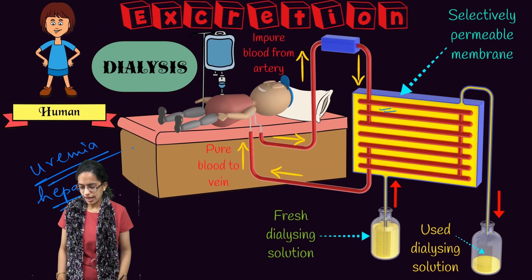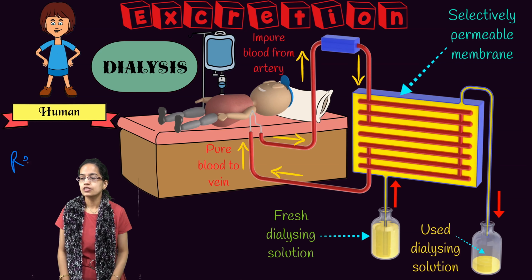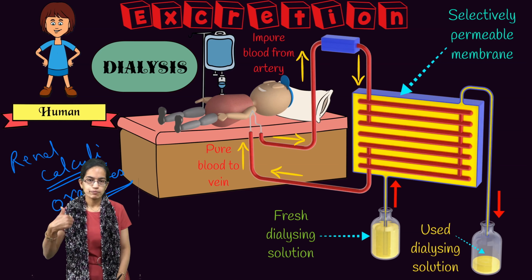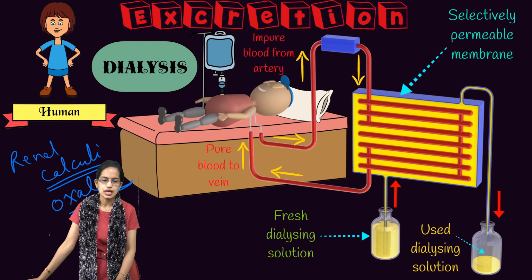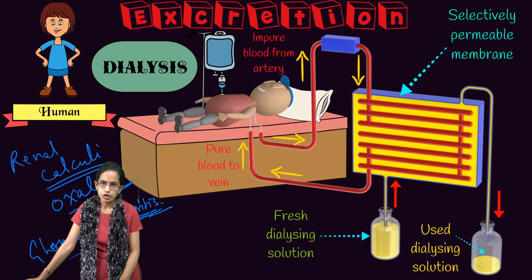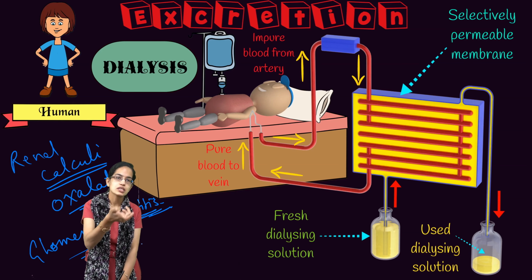Then we have the next important disorder associated with kidneys, which is common and called renal calculi. Renal calculi implies there is presence of stones or calculus in the kidney, and these calculi are nothing but oxalates. The last important disorder that we would understand is glomerulonephritis. In the term, wherever there is itis, it talks about inflammation. So there is inflammation of glomeruli within the nephrons in the kidney.